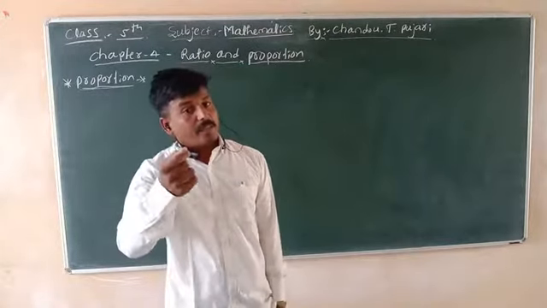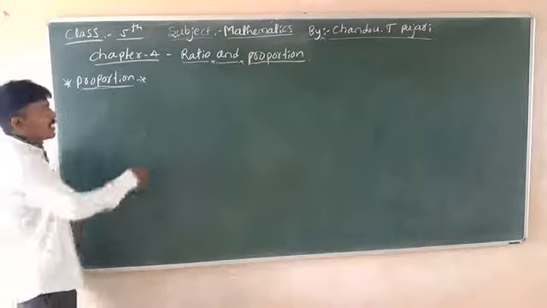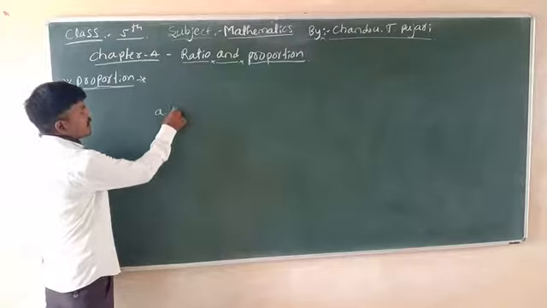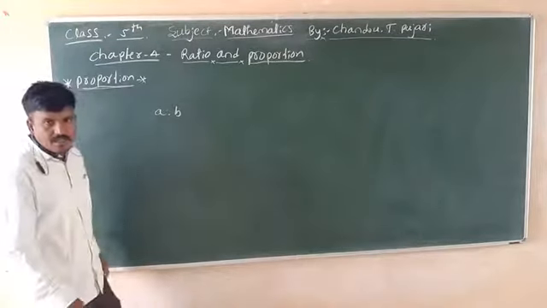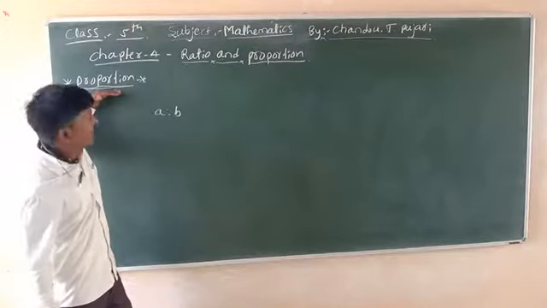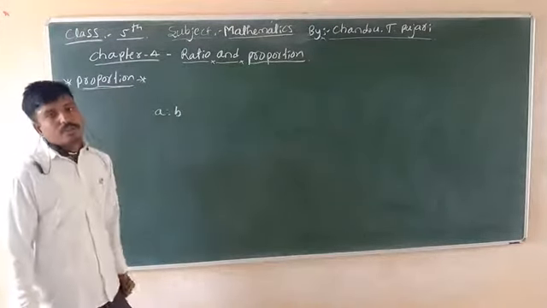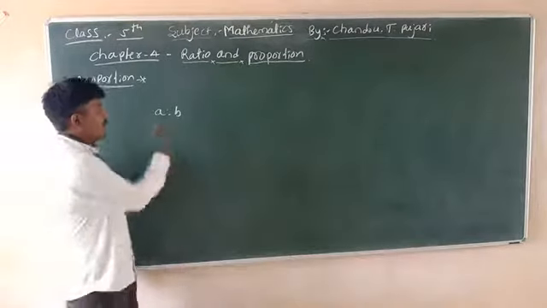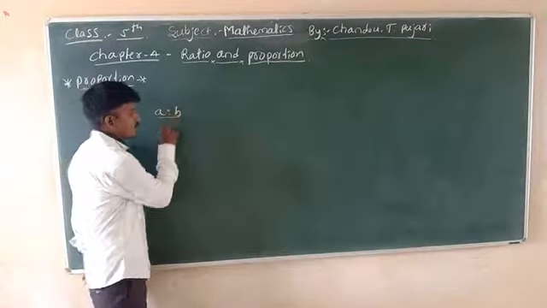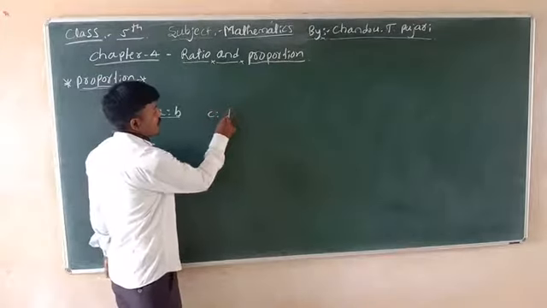The meaning of proportion is the equality of ratios. For example, A ratio B is one ratio, and C ratio D is another ratio.